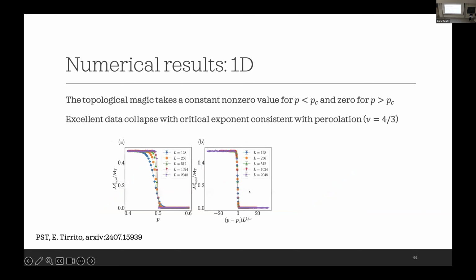Then we also look at the topological magic. Here we see that it takes a constant non-zero value for p smaller than pc. This is the symmetry broken phase. And it is 0 for p larger than pc, which is in the trivial phase. So this is again similar to the behavior of the topological entanglement entropy, but there is a difference in that the value here doesn't seem to be quantized.